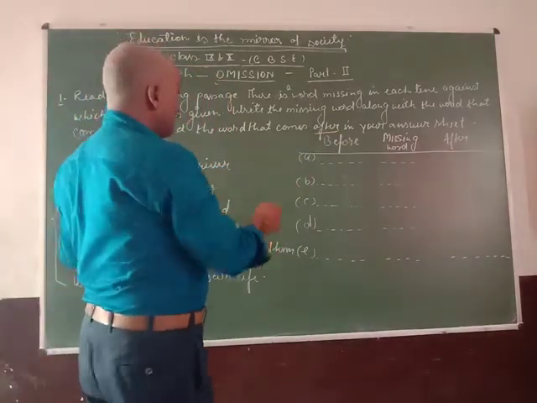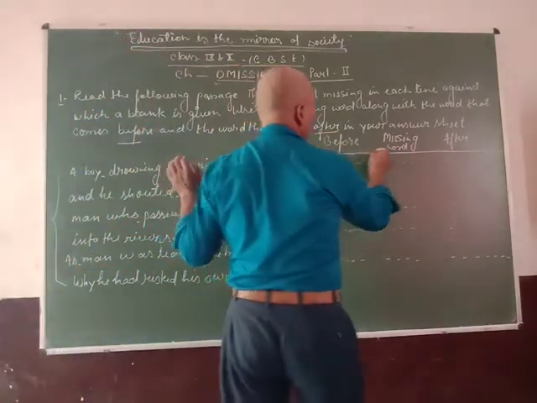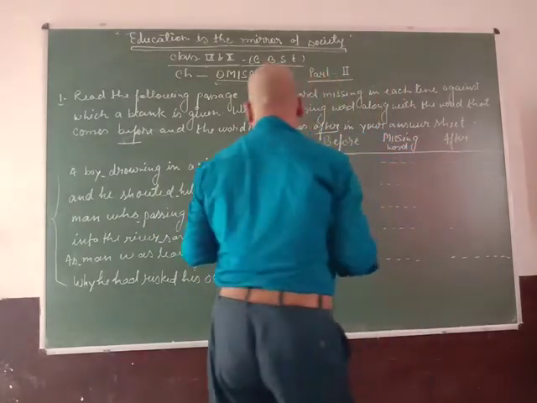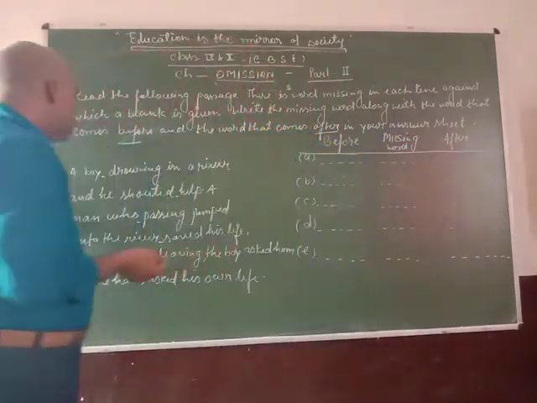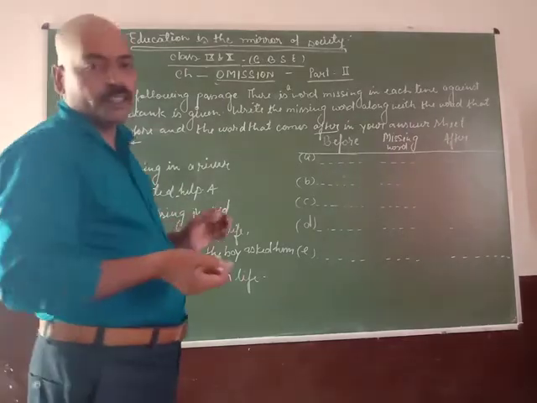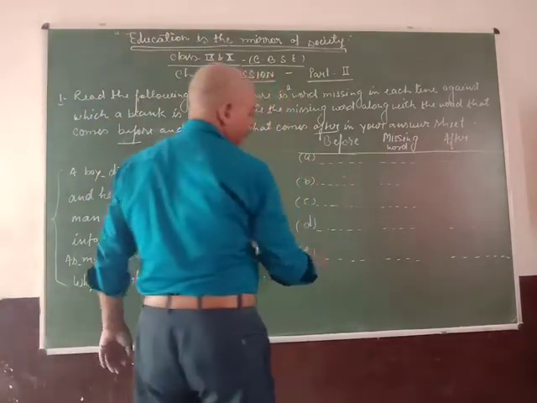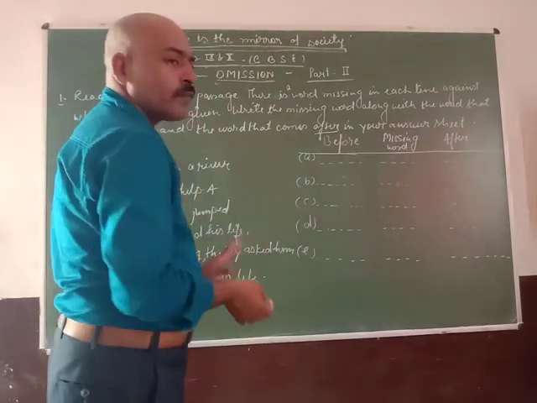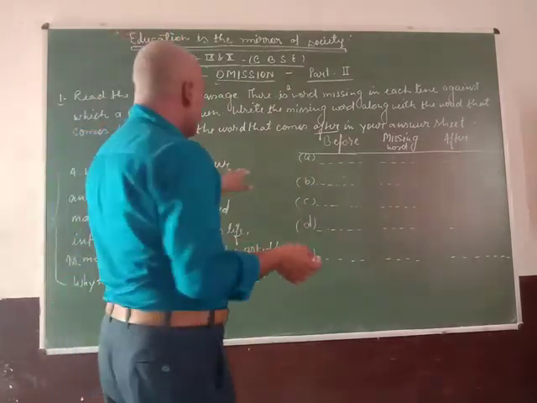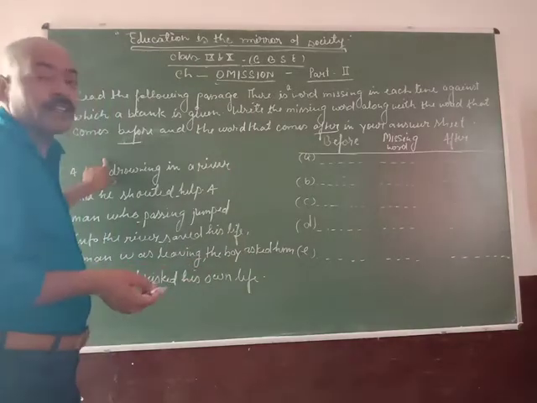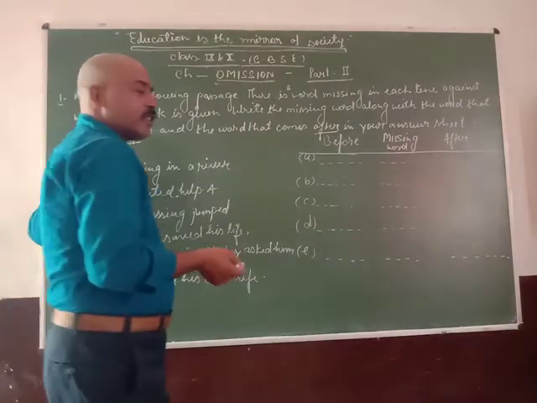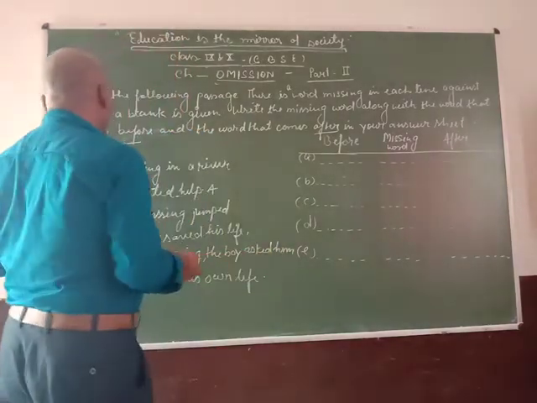There are 5 sentences given in this paragraph, so A, B, C, D and E are also mentioned here. First of all, you have to write what is the missing word in each line.